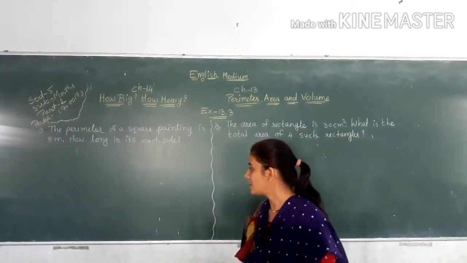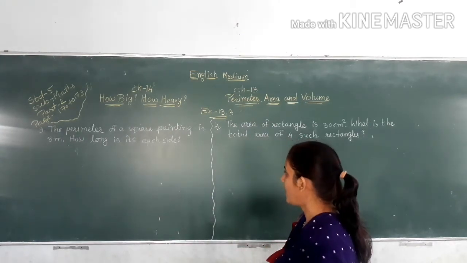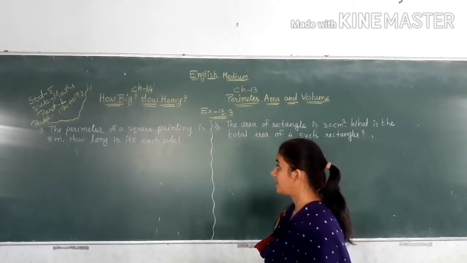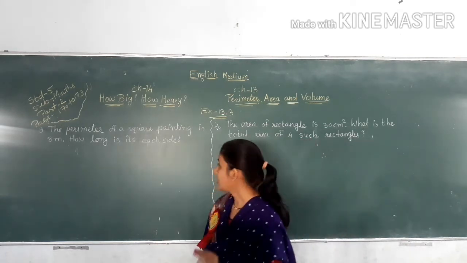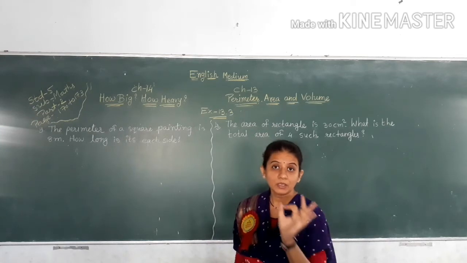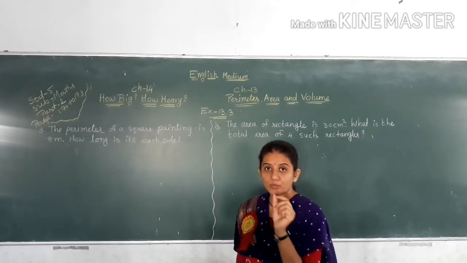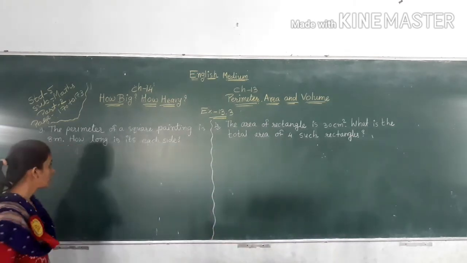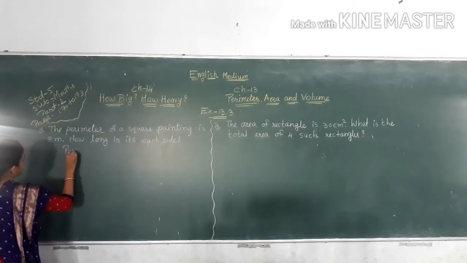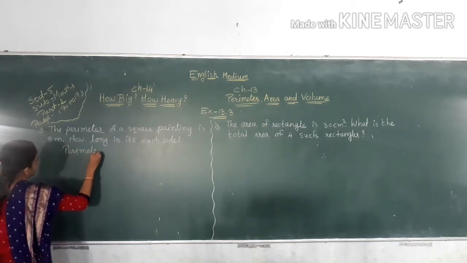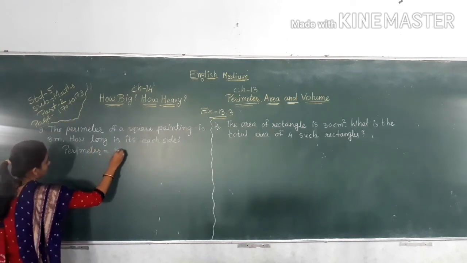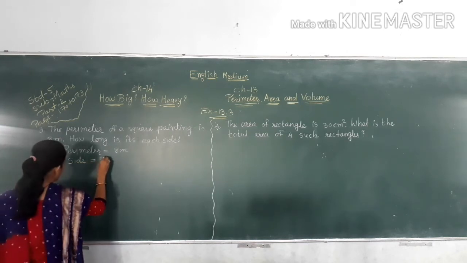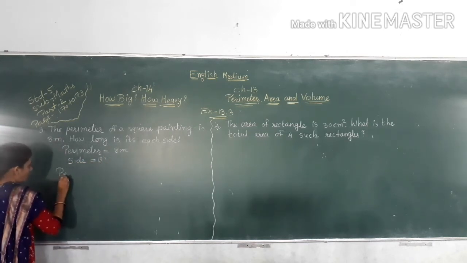Now next, number 3. The perimeter of a square painting is 8 meter. How long is each side? Perimeter of square's formula is equal to 4 multiply side. So first, perimeter is equal to 8 meter and we find here side.